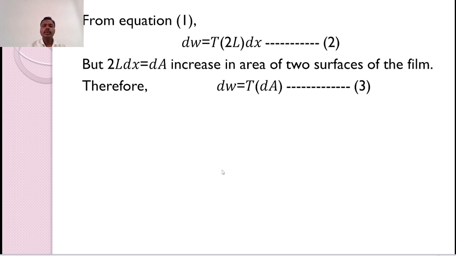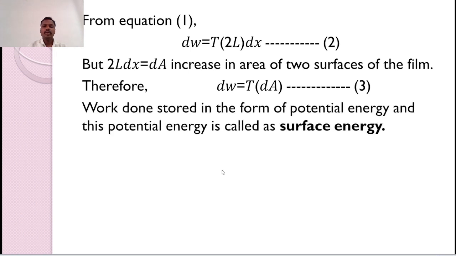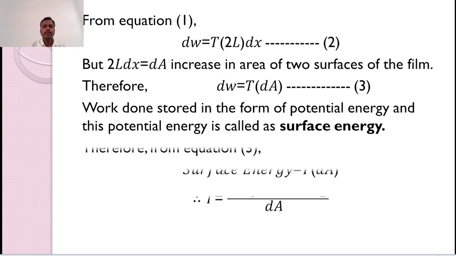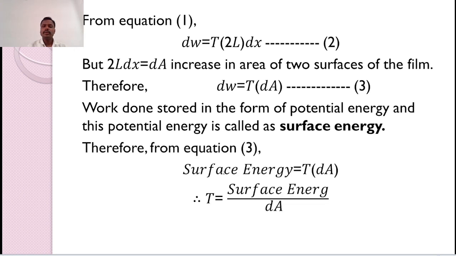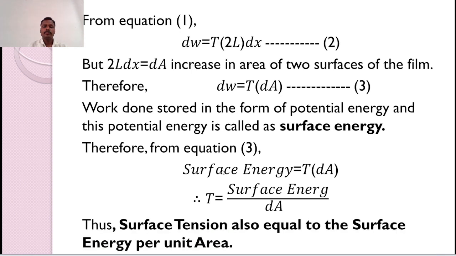Therefore, putting the value of dA, we get dW is equal to T into dA. Work done is stored in the form of potential energy. This potential energy is called the surface energy. So, from this equation number 3, we can write here surface tension is the ratio of surface energy per unit area. Thus, surface tension is equal to surface energy per unit area.